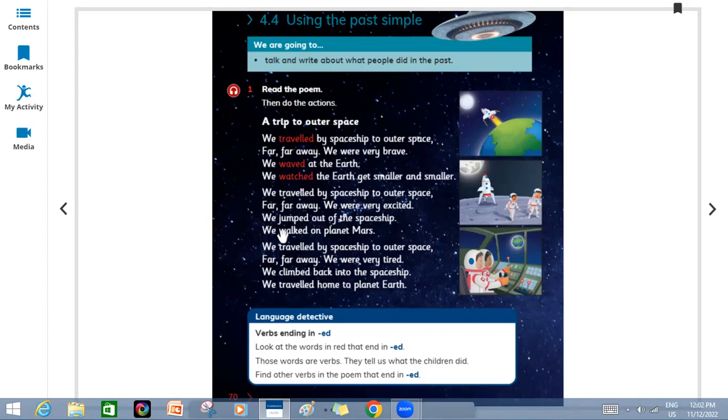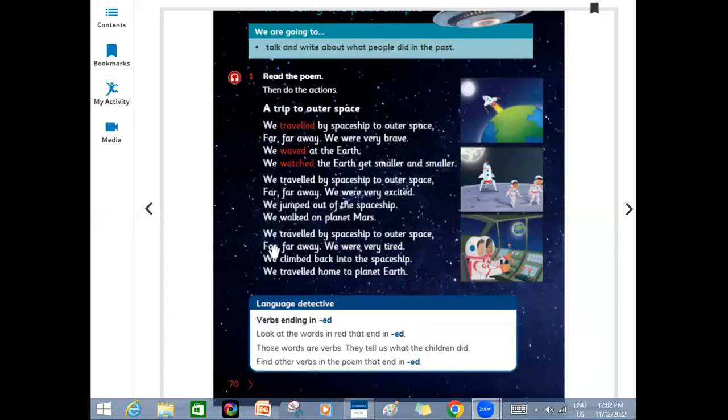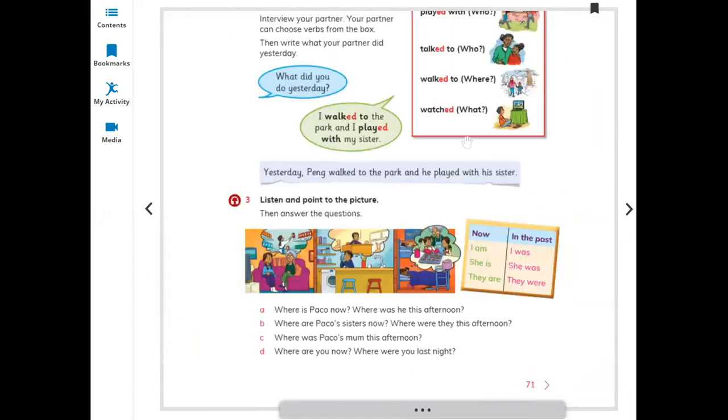This is the past tense of the verbs. Walk, walked. Climb, climbed. Travel, traveled. So these are the other words in the poem that end with ed. Moving on to the next lesson, next page, sorry.